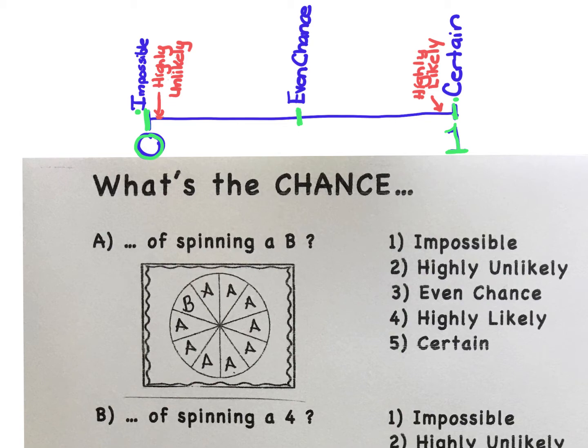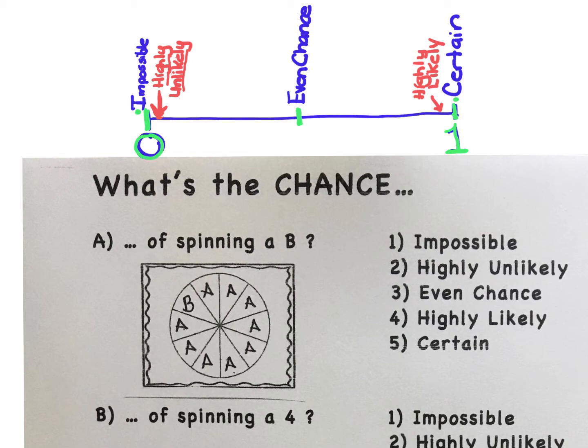When we're close to 0, that means the chance of an occurrence is very weak. That is what we call highly unlikely. It could happen, however, the chances are very, very weak.